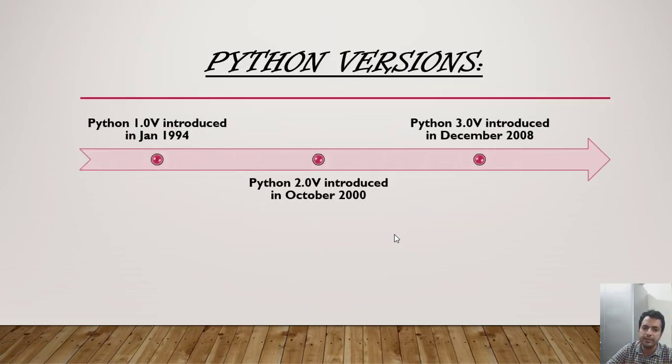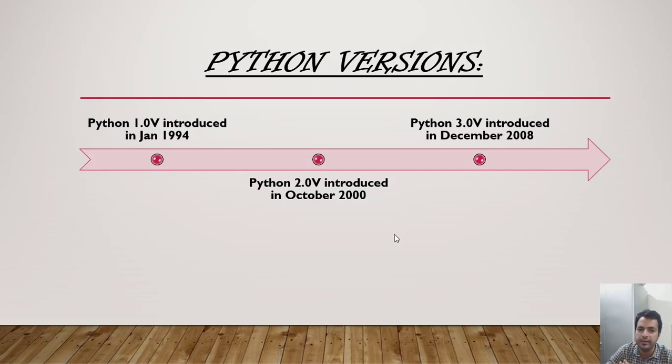Now the various versions of Python. Python 1.0 came into existence in January 1994, Python 2.0 came into existence in October 2000, and Python 3.0 came into existence in December 2008. Actually, two versions were used in parallel, version 2.7 and version 3.